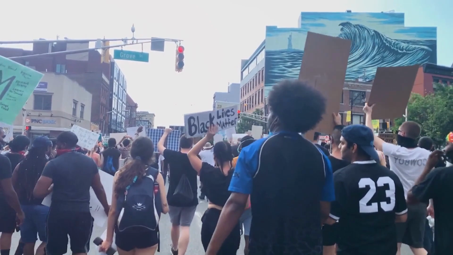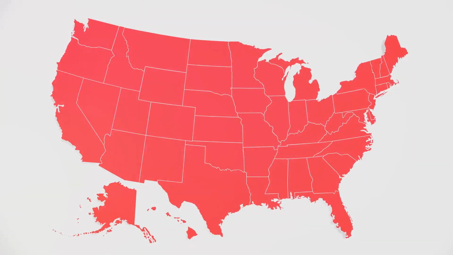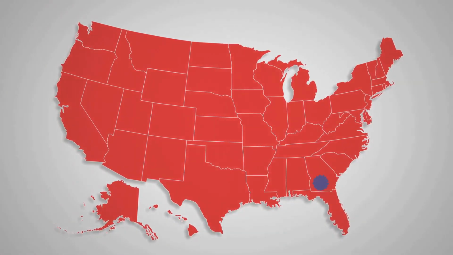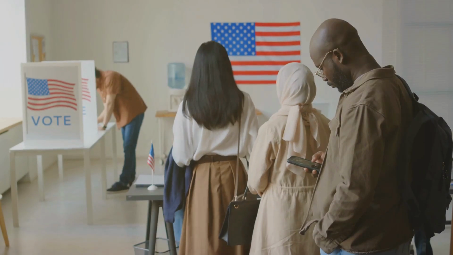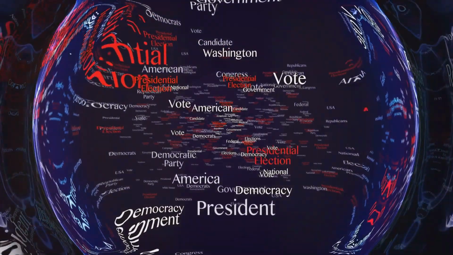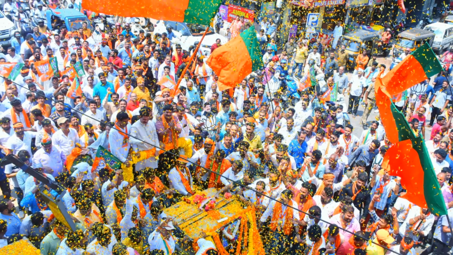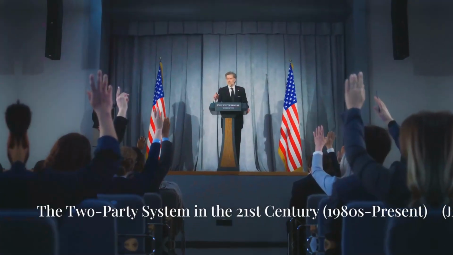As Democrats began to embrace civil rights, the party underwent a significant transformation, leading many Southern conservatives to switch to the Republican Party. The Republican Party capitalized on this shift with Nixon's Southern strategy, appealing to disaffected white voters in the South. This realignment redefined the party's base, leading to the modern conservative movement and solidifying the current two-party system.